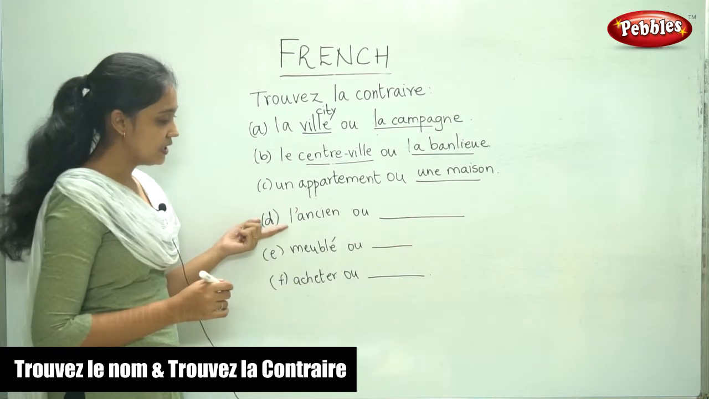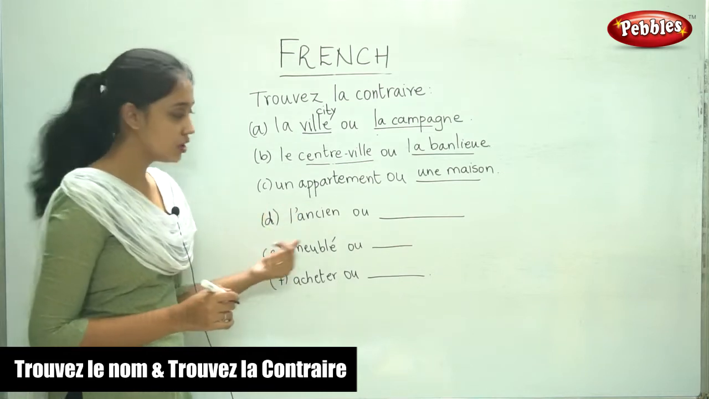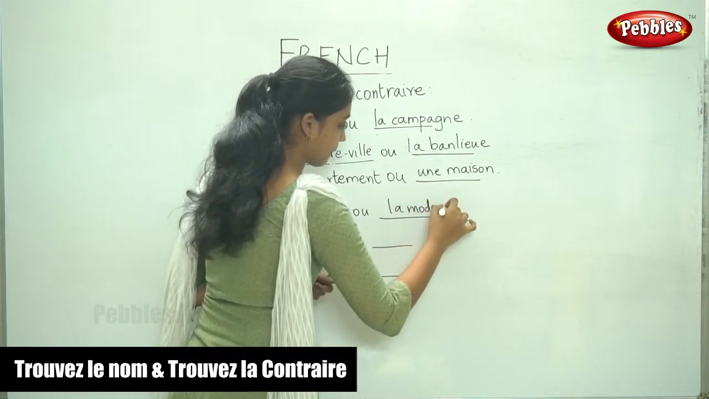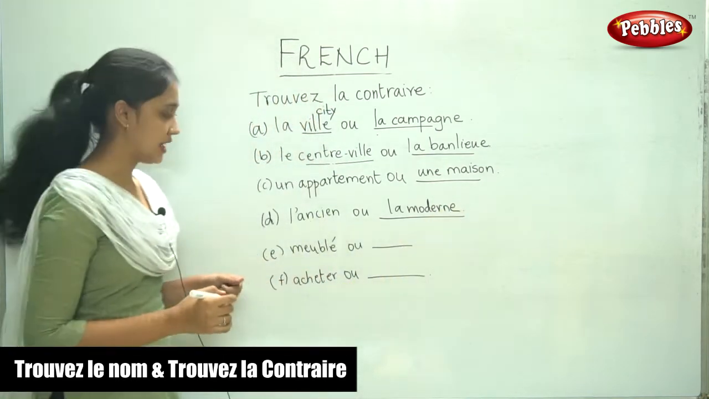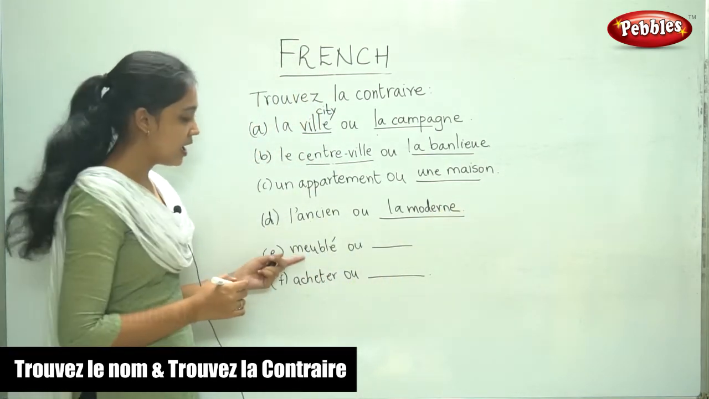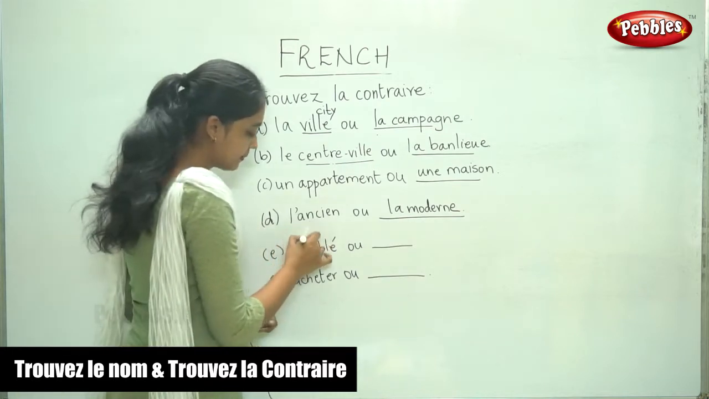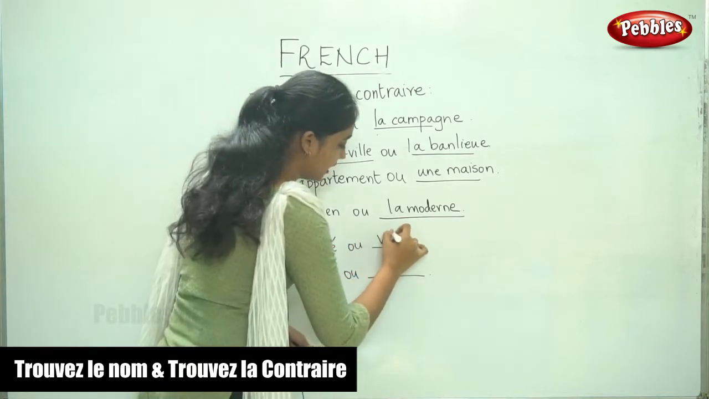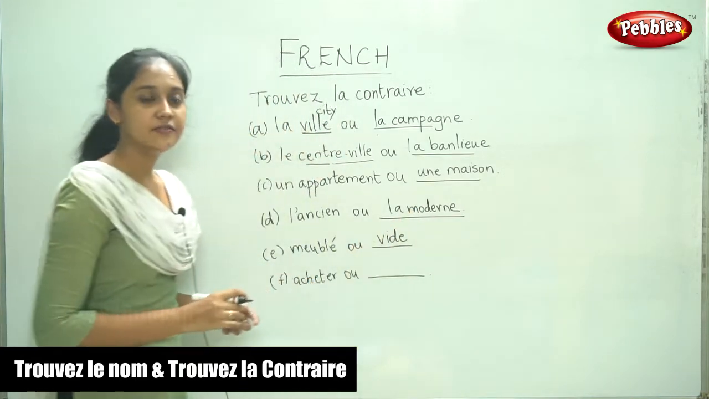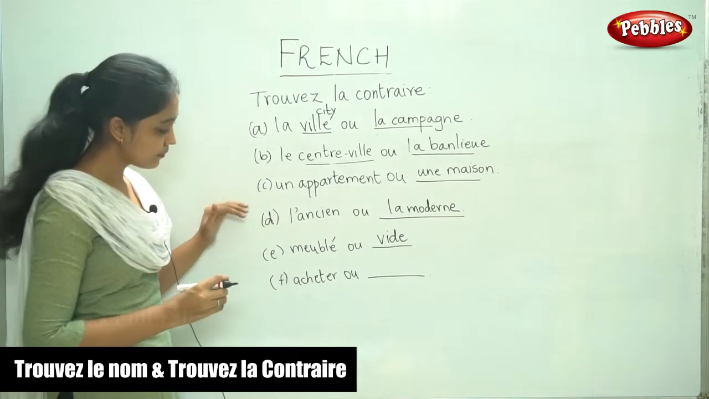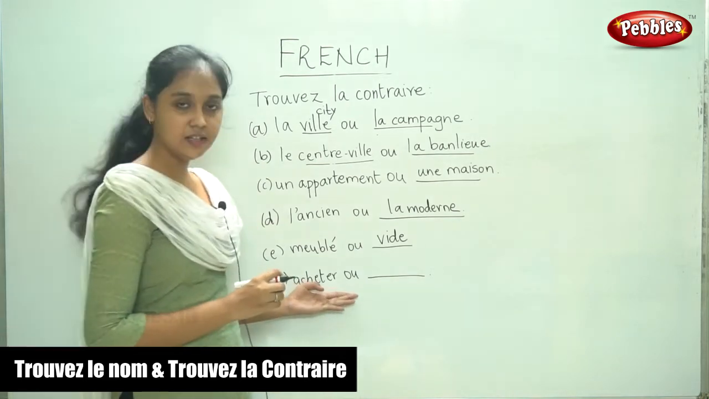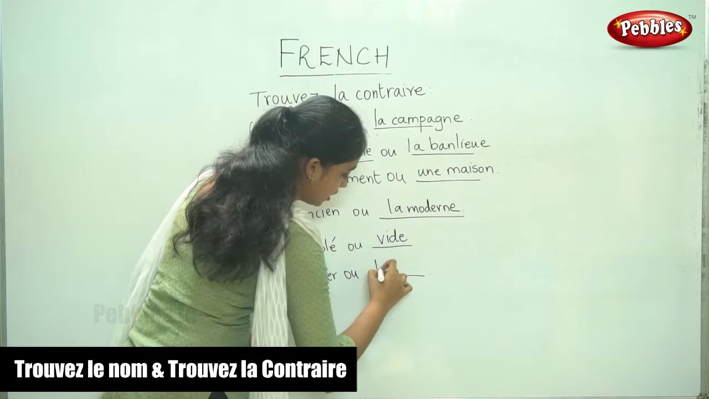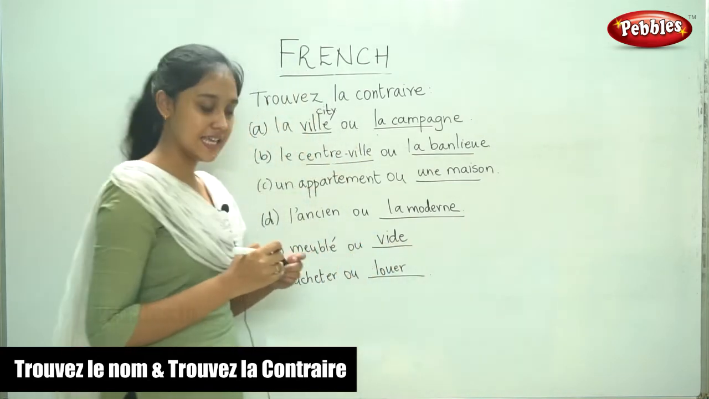The next one, l'ancien, the ancient, ou la moderne. La moderne. The next one, meublé. Meublé means furnished, with furniture, ou the opposite would be vide. Vide is empty. Finally, acheter, to buy, or the opposite would be louer, to rent.